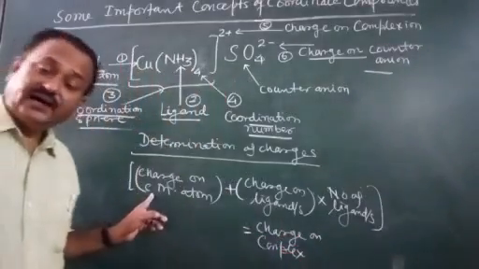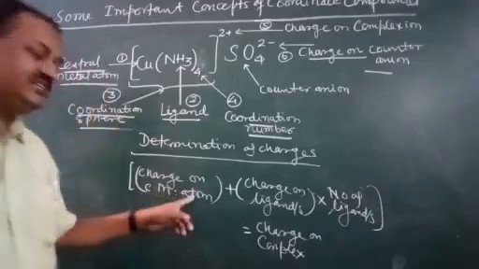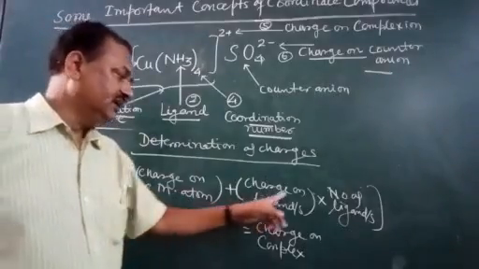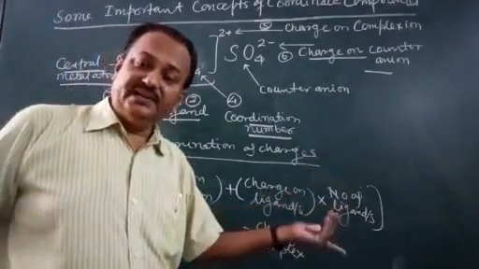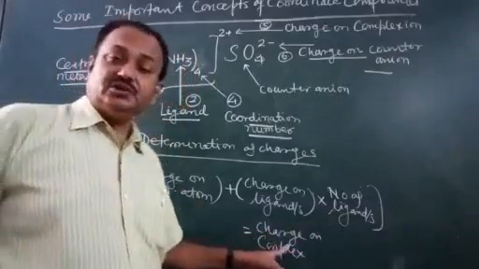Again I am repeating: we determine the charge on the single metal atom plus the charge on ligands multiplied by the number of ligands present, is equal to the charge on the complex.